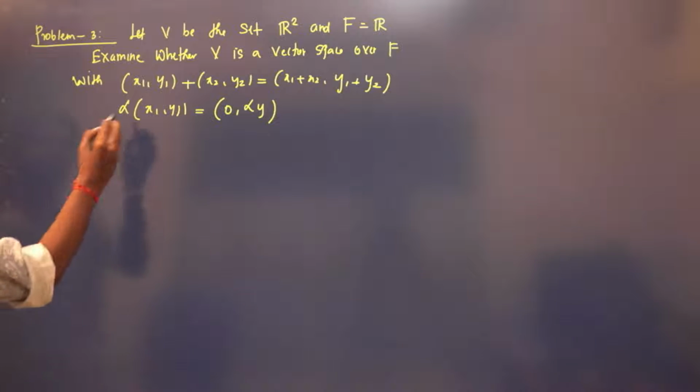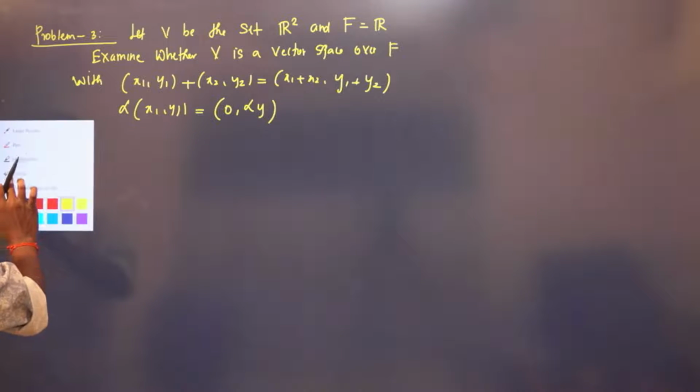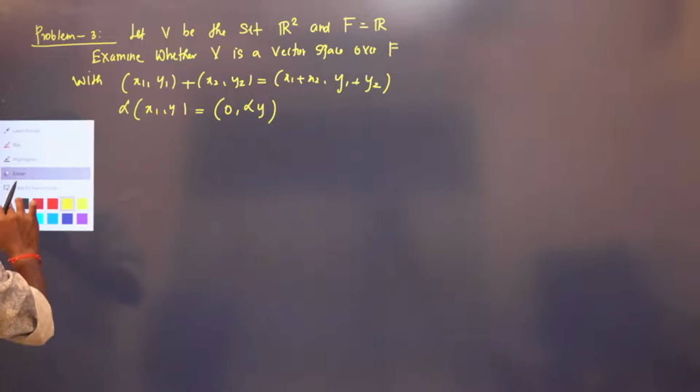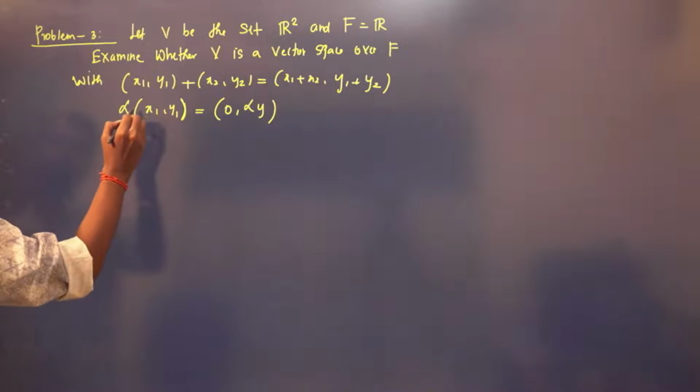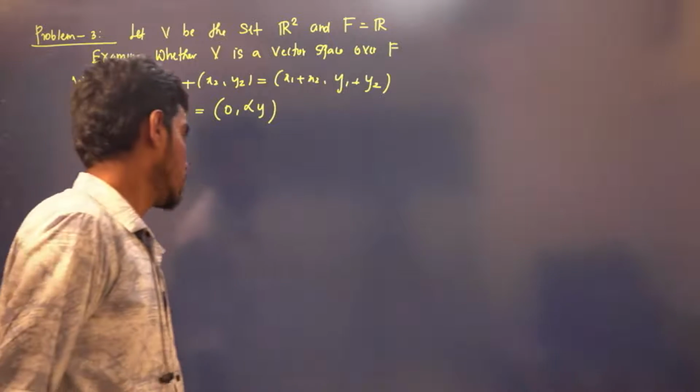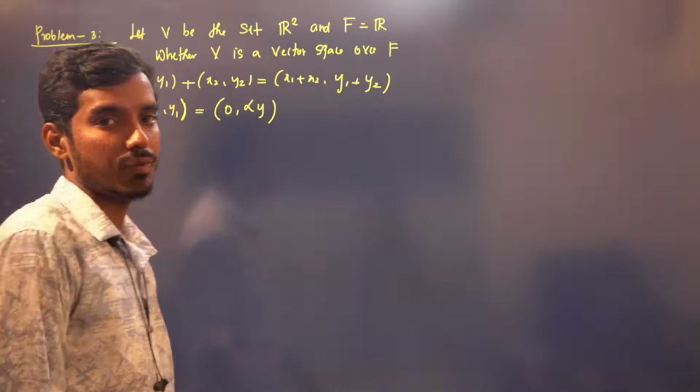That is, when you multiply this, the first element will always be 0. Second element, we multiply by alpha. Right? Okay. Now we need to prove is it a vector space or not.